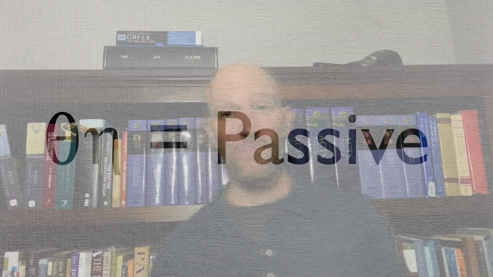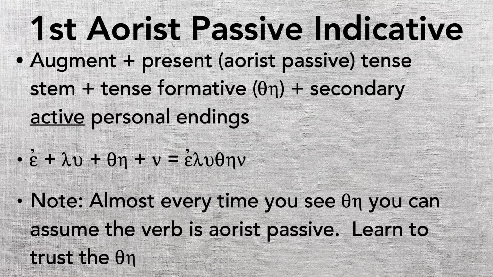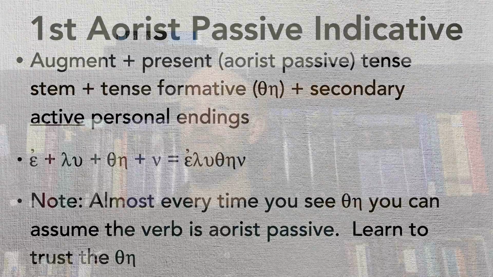And then, after that tense formative, that passive aorist tense formative, we're going to add secondary active personal endings. I know that's weird, okay? These are passive verbs, so you think they'd be middle passive endings, but for whatever reason, aorist likes to take these active endings for the passive, okay? So just think about that tense formative as like being more powerful than the endings, okay?